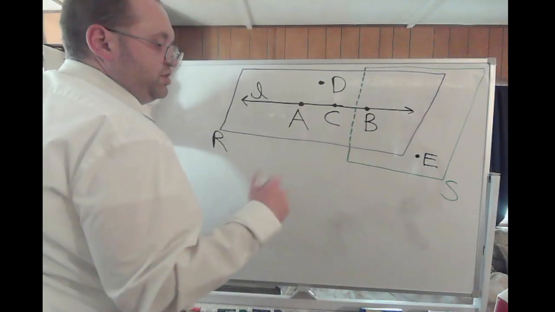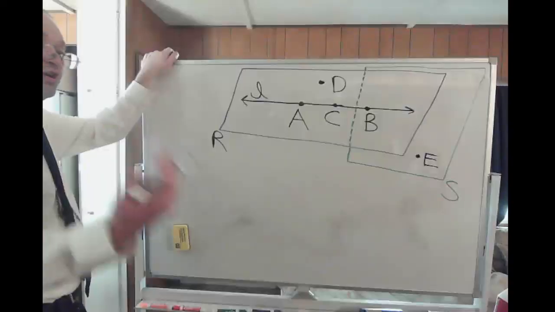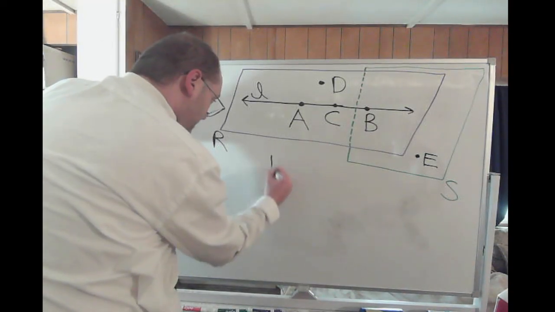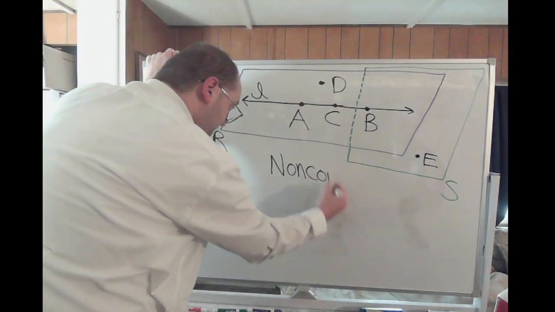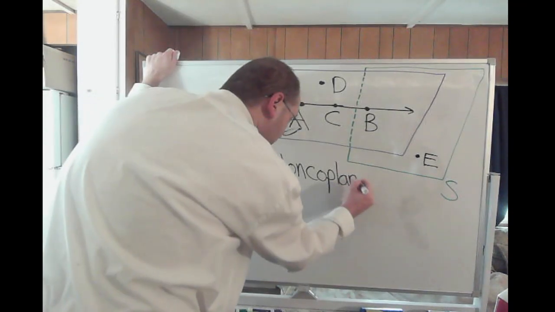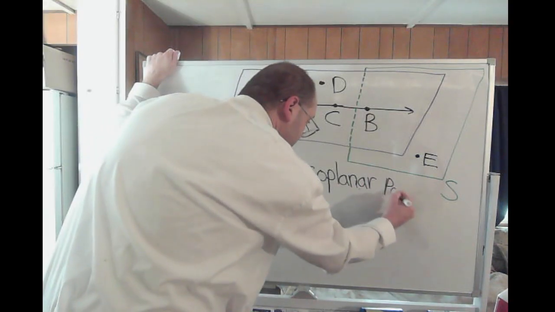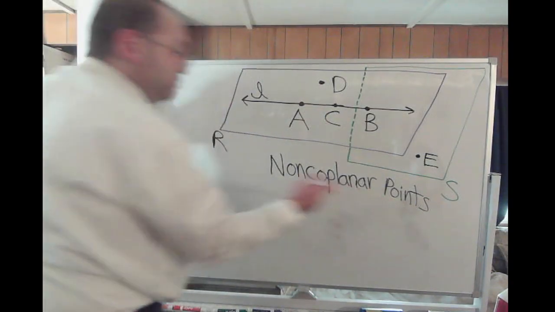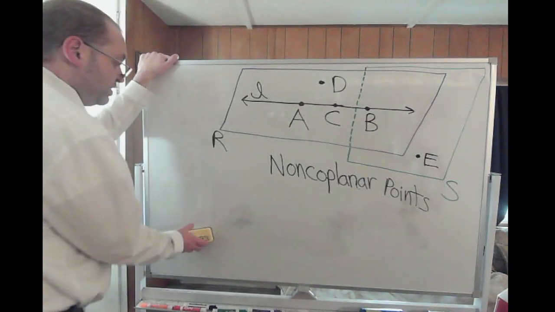My drawing's a little skewed because I'm trying to draw 3D and 2D, and I'm not Bob Ross, in case you all haven't figured it out by now. But the point of the story is here, if all the points don't lie on the same plane, those are called, what the heck is, noncoplanar points. Alright, so yeah, if all points don't lie on the same plane, those are noncoplanar points. So, I think that's simple enough to understand.